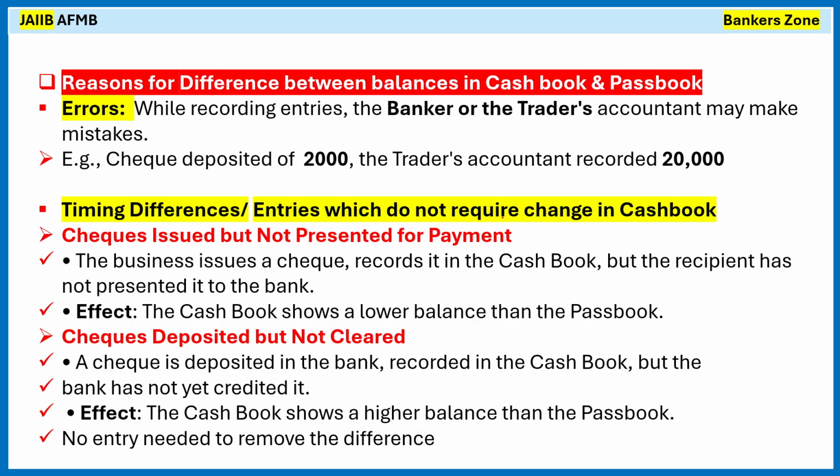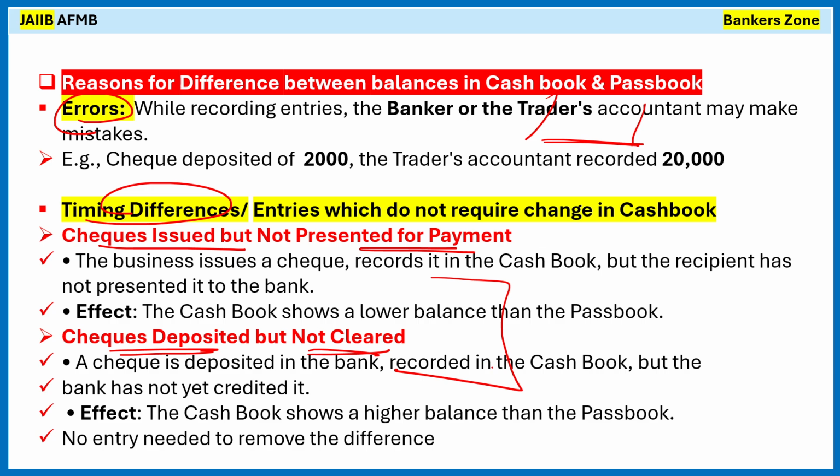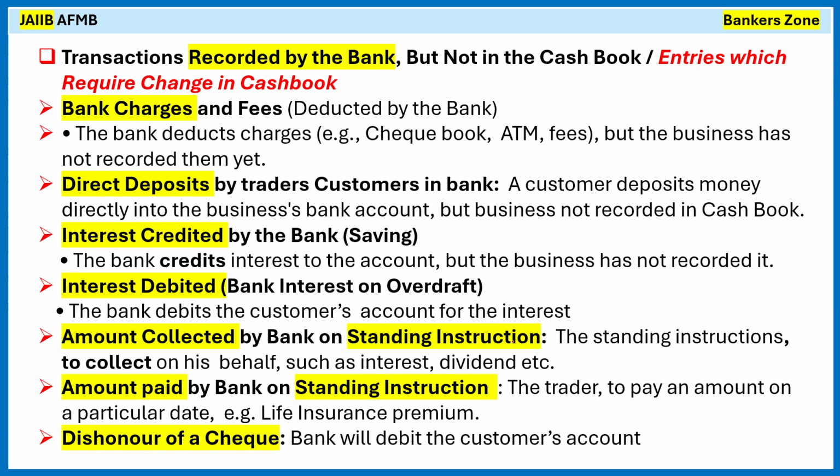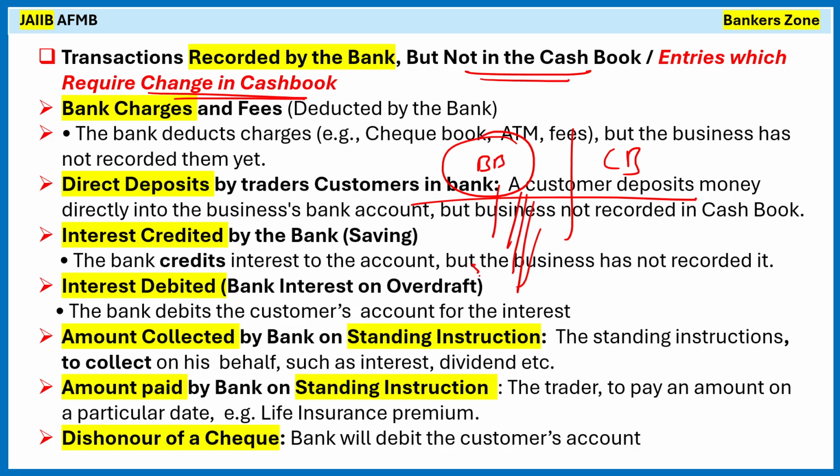Okay. So what are the reasons for the difference between the cash book and passbook balance? Simply, first is the error. Second is the time difference. For example, check issued but not presented for payment, and check deposited but not cleared. Both are part of the time differences. The next reason is transactions which are recorded by the bank but not recorded in the cash book. However, these entries will require changes in the cash book. Why? See, there is a passbook and there is a cash book. Whenever the bank debits charges, automatically it will be part of the passbook or, say, the bank statement, right?